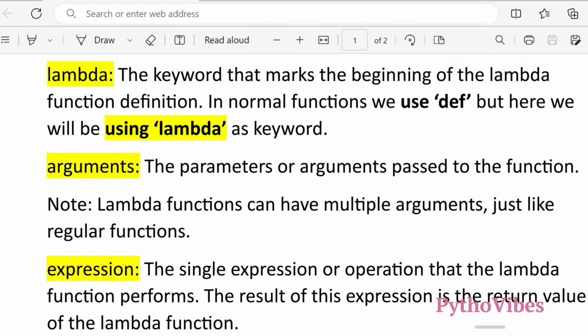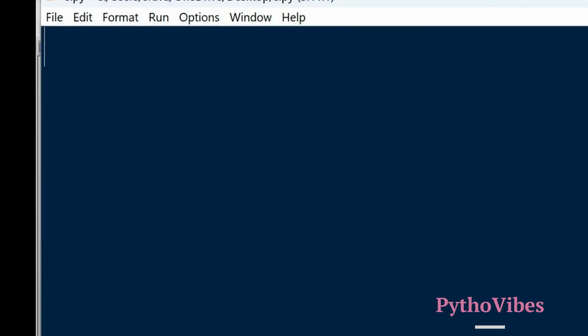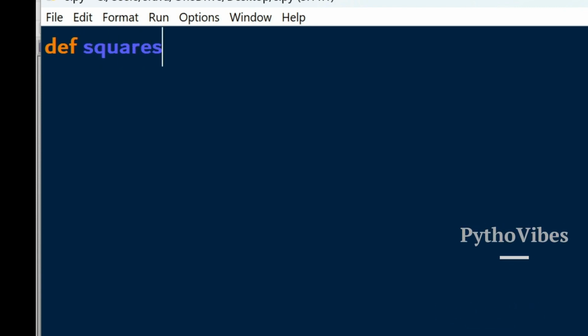So let's see some examples for this, and let me open the IDE. I want to know the square of some random number. How do we achieve that? By using the def keyword, we start our regular function. So def square of some random number, I'm taking it as x, and it has to return the square of this number.